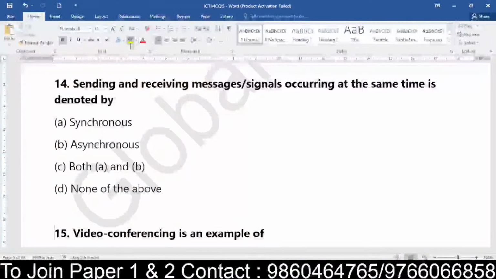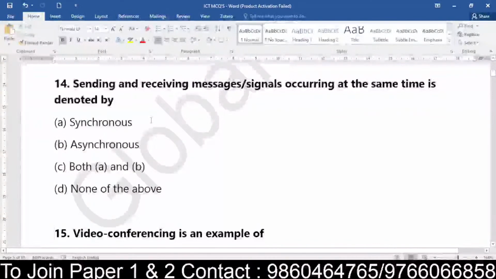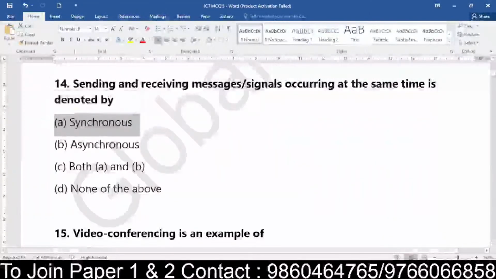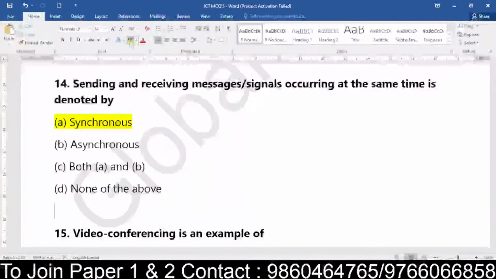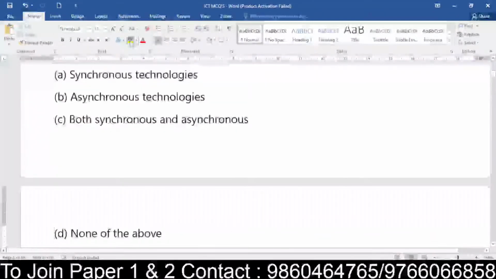Okay. Yes, answer for this question. I hope it is for question number 14. Please, I know that you are a little bit quick, but just mention the question number so that it becomes easier. So yes, it's the same time. Okay, question number 14. Yes, very good, everyone. Those who have answered till now are correct. So question number 14, basically sending and receiving messages or signals occurring at the same time, it is called synchronous, right? Yes, very good, great. So make sure that your speed is maintained and your answers are also properly answered.